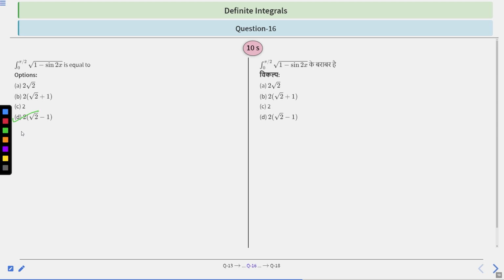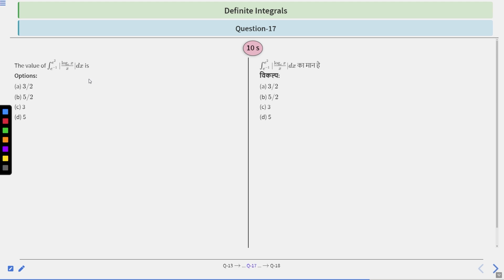Okay, so let's move to the next question. Question number 17, which says: the value of the integration from e to the power minus 1 till e square of mod log ex upon x dx. Now, you can see that log e is 0.